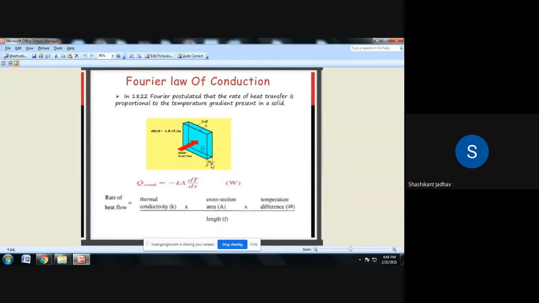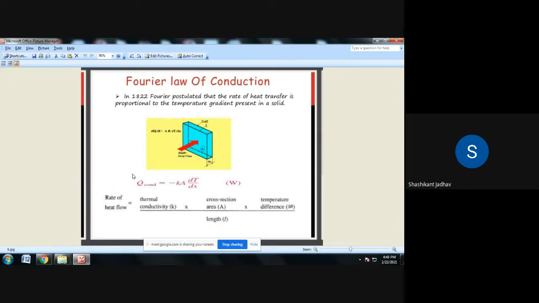So our aim is to calculate the heat transfer. For that there is a need of a positive answer. If dT by dx is negative, then we get the answer in the negative. So to convert the answer into positive, there is a need of another negative sign. So we have given another negative sign to that particular proportionality constant, and because of that, we get the answer with a positive sign.